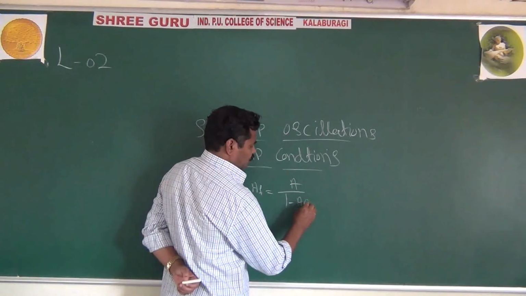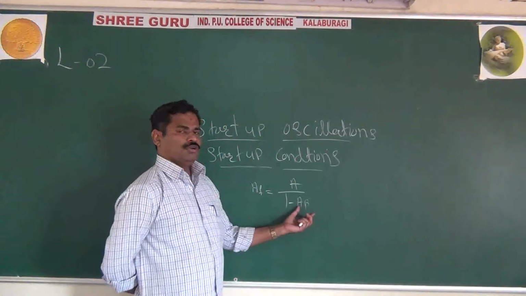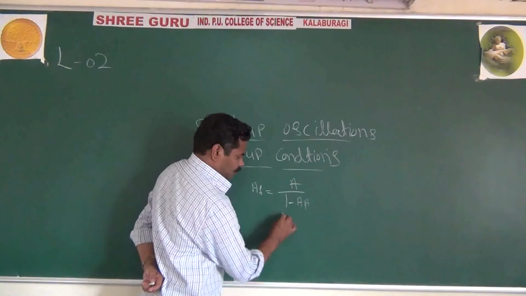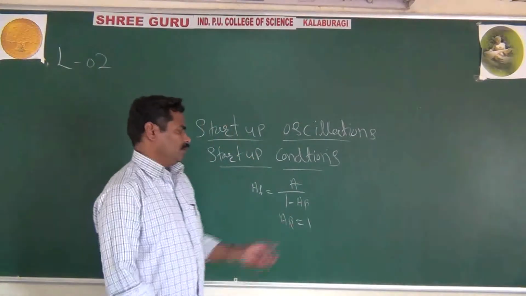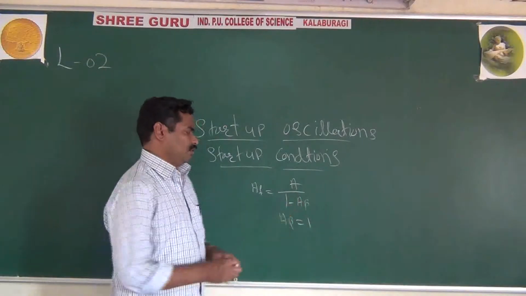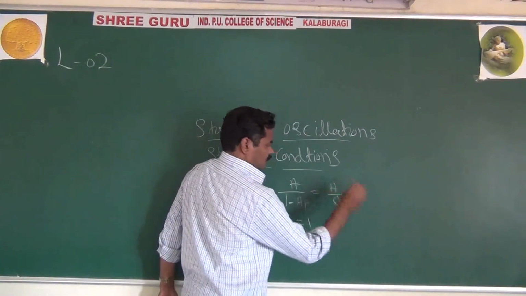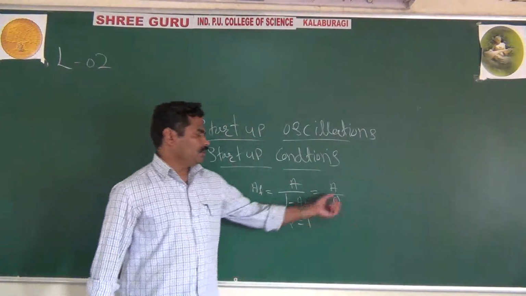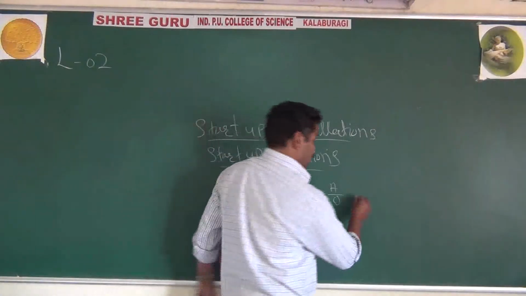Yesterday you did this derivation. Here, if you substitute A beta equal to 1, then what happens? You get A by 0, and anything by 0 is nothing but infinity.